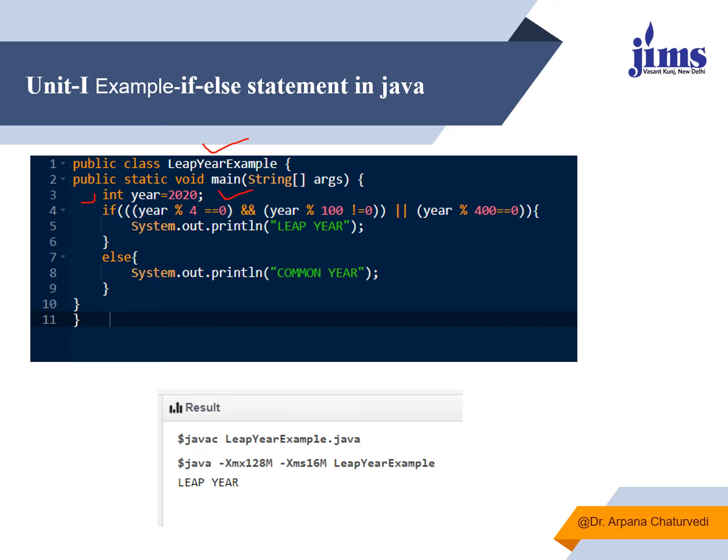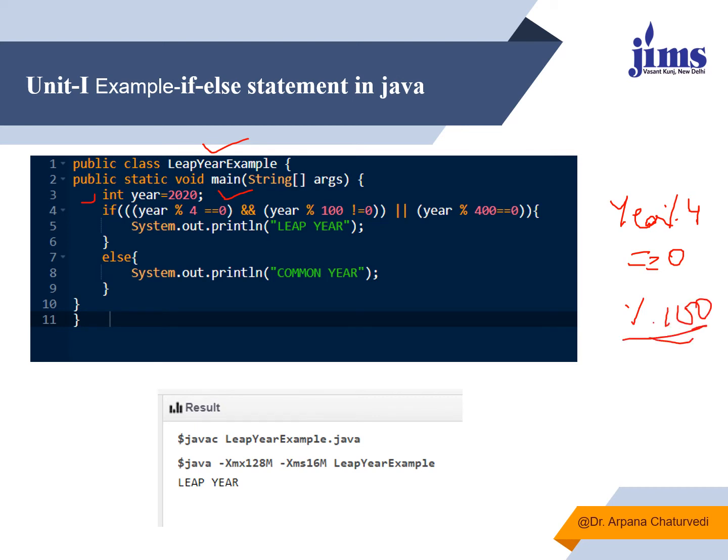If this year, with the modulus of year, we are finding this year has some value 2020, we'll check its remainder when it is divided by 4. If it is returning 0, and we are joining two conditions, it is returning 0 after dividing the year by 4, as well as when we divide it by 100.